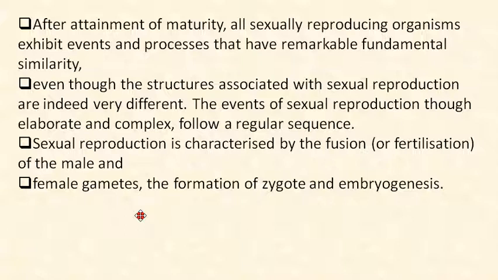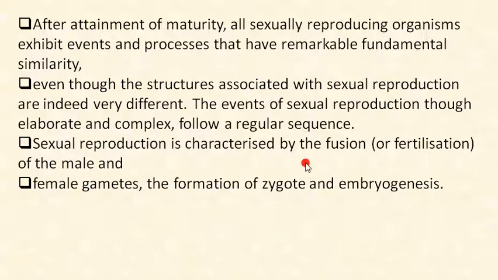After the attainment of maturity, all sexually reproducing organisms exhibit events and processes that have remarkable fundamental similarities. We have already talked about this, remarkable fundamental similarities between all organisms, especially sexually reproducing organisms.